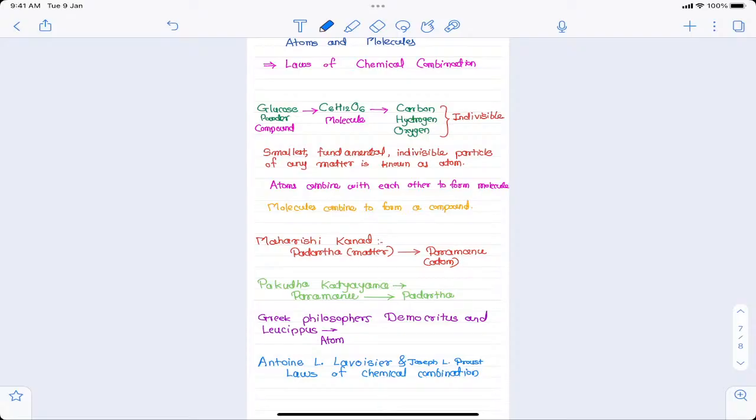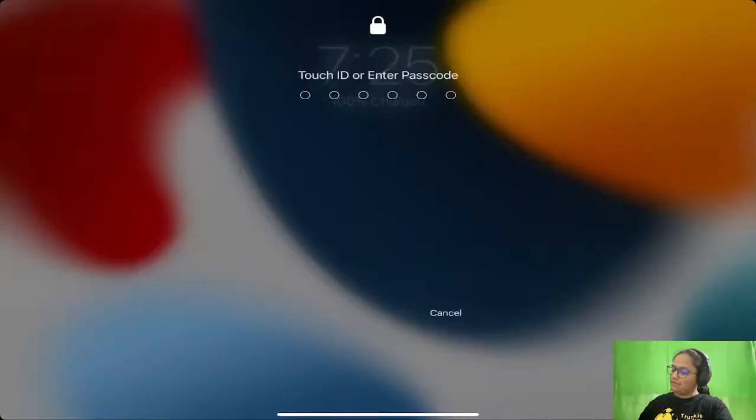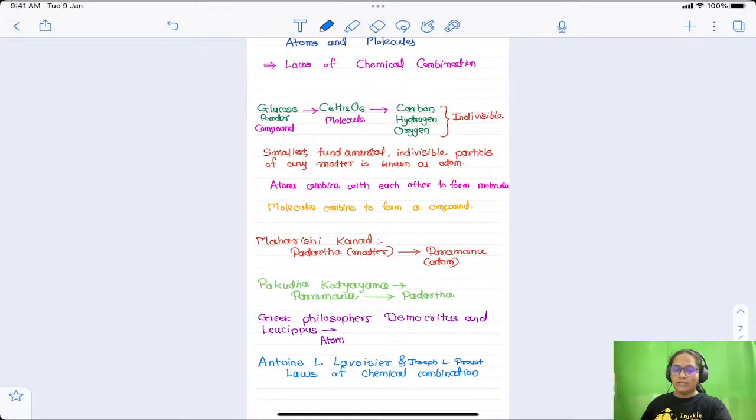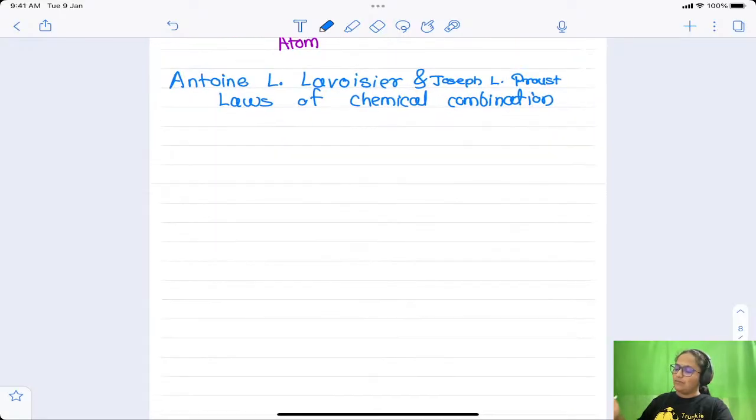Okay, I hope you have taken a screenshot. Now let us see the laws of chemical combination one by one. First of all, I am just going to write down the names of these two laws, and then we are going to discuss them one by one.